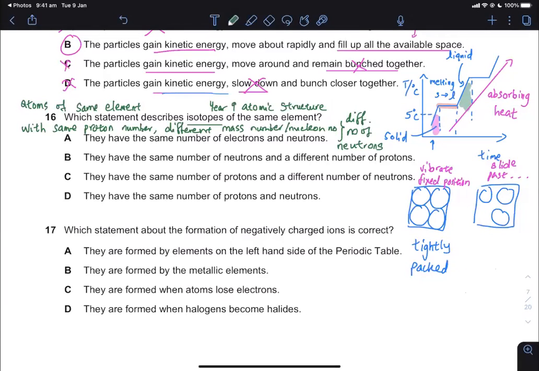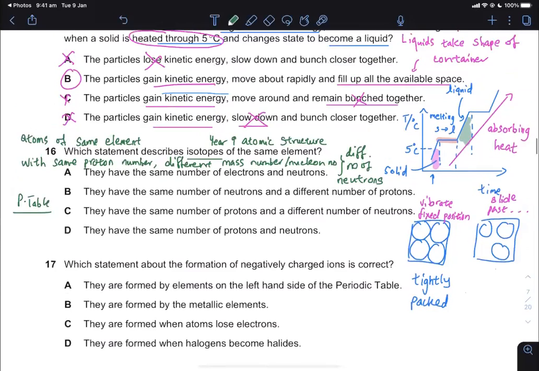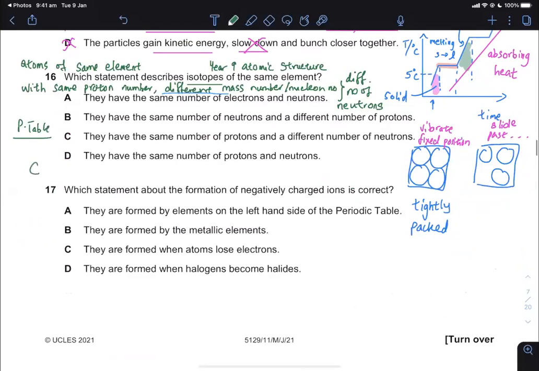That's the number one confusion. In your periodic table, this is what will be shown for you. For instance, carbon will be shown as 6 on top and 12 at the bottom. Your periodic table tells you there's the atomic number, and it tells you there is the relative atomic mass. That is given in your periodic table. The one that exam questions always give you is not the same as the periodic table.